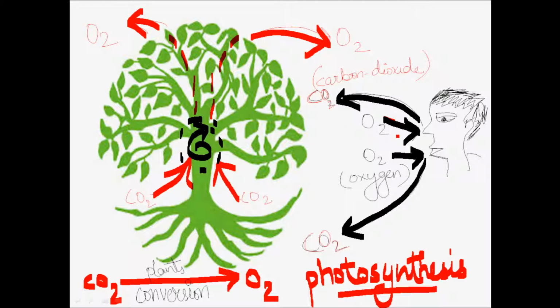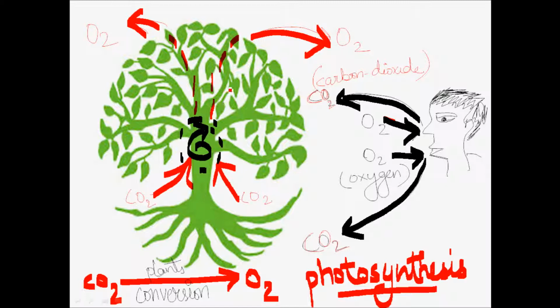A person takes in oxygen and gives back carbon dioxide. Whereas when this carbon dioxide reaches this tree, the tree takes in carbon dioxide and does something inside it, and that process is called photosynthesis. We'll talk about this definitely in detail in video number 4.